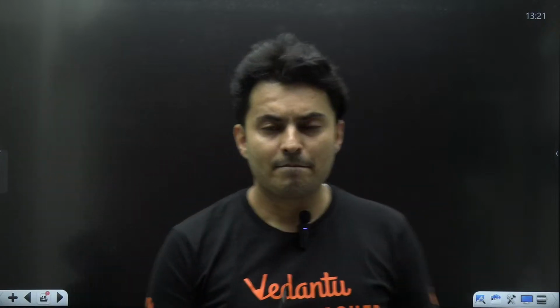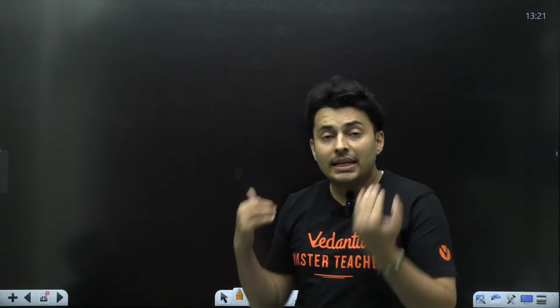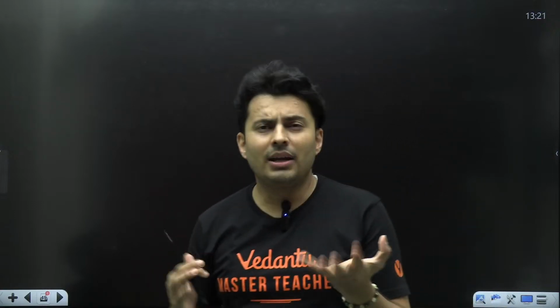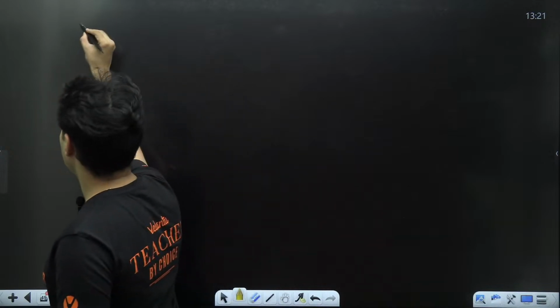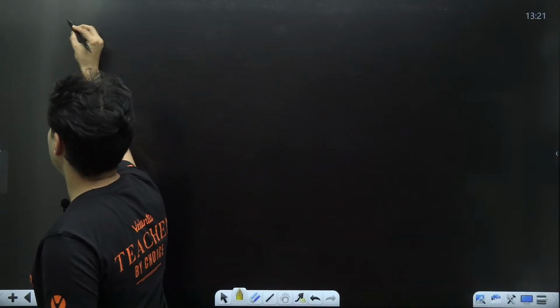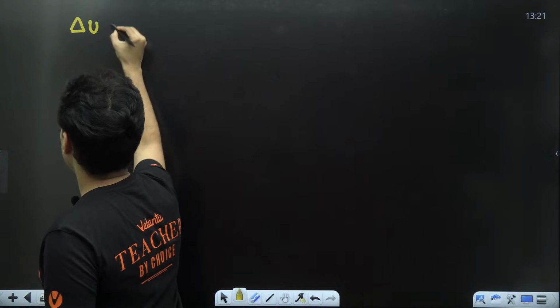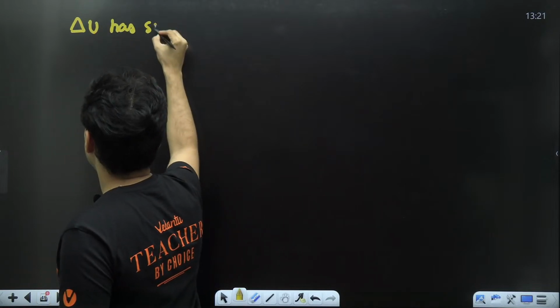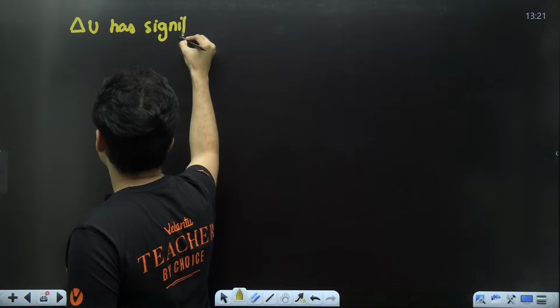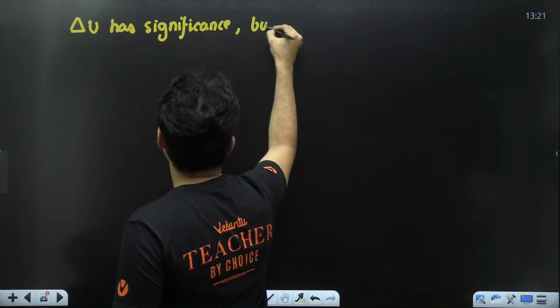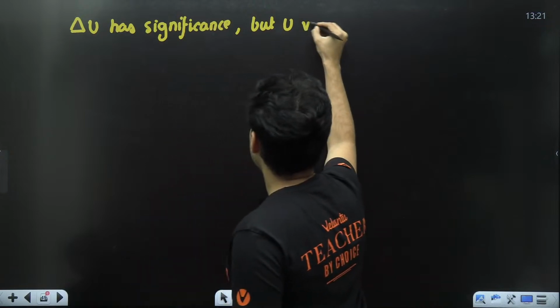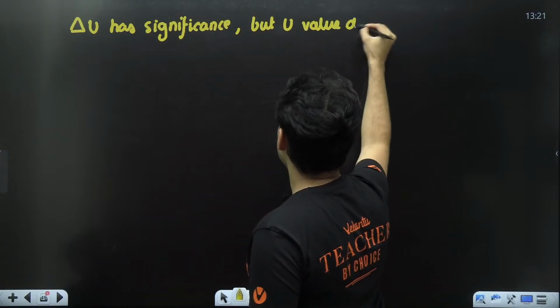See, this potential energy in itself has no meaning, but it is always the change of the potential energy which has meaning associated with it. Let me explain this, but first let me write down the statement. Delta U has significance, but U value doesn't.